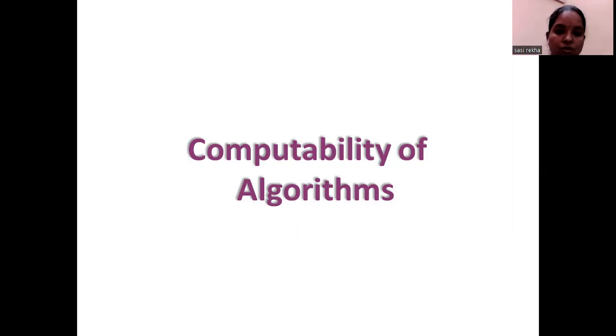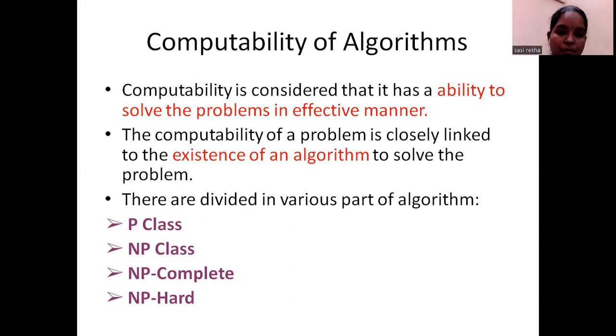So now we come to the topic called computability of algorithms. Computability is concerned with the ability to solve a problem in an effective manner. The computability of a problem is closely linked to the existence of an algorithm to solve the problem. There are different classes of algorithms: P class, NP class, NP complete, and NP hard. So let us discuss deeply what these classes of algorithms are.